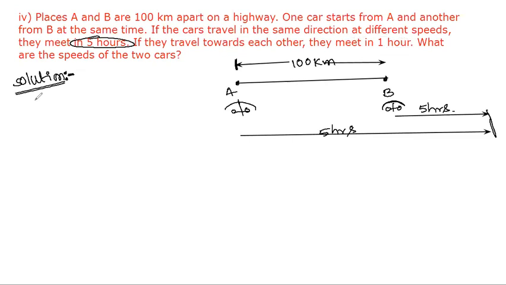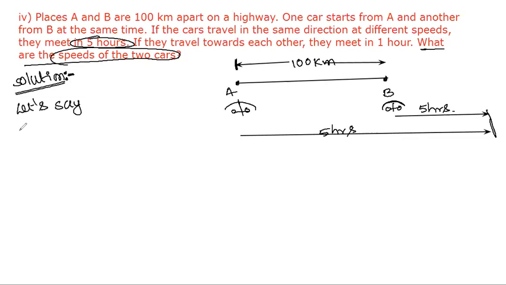Case one. What are they asking us to find? The speeds of the two cars. We do not know the speed of car A or the speed of car B. Let's take both speeds to be x and y kilometers per hour. The speed of car A, which starts at point A, is x kilometers per hour.